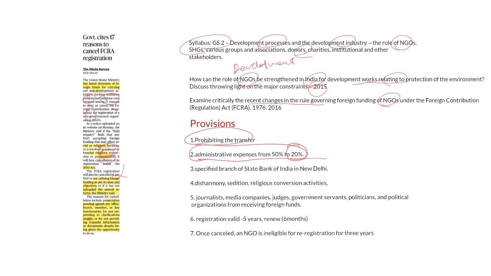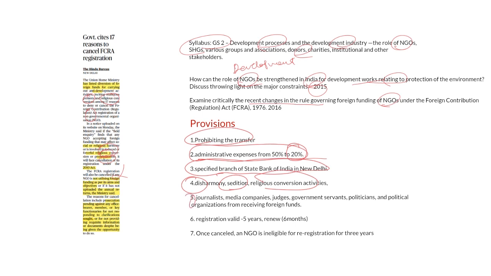Next, the organizations which want to get foreign funding under the FCRA Act should compulsorily register with the specified branch of the SBI in New Delhi. They are not allowed to register with any other bank or any other branch of the SBI. Next, organizations that are prosecuted or involved in socially disharmonious activities, seditious activities or religious conversion activities are not qualified to get foreign contribution funds.